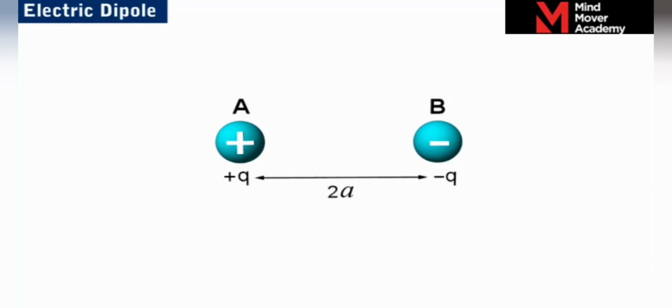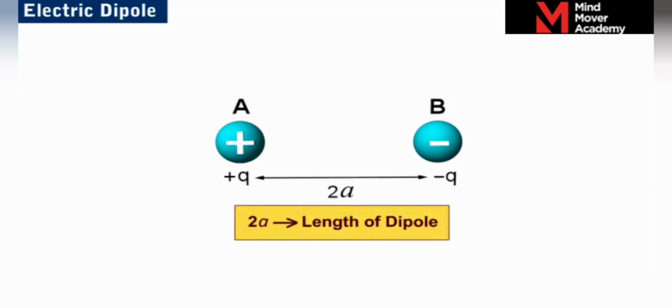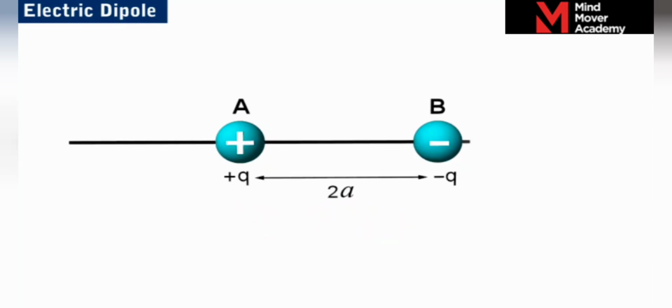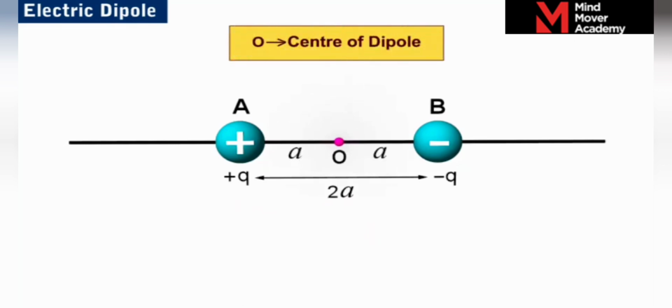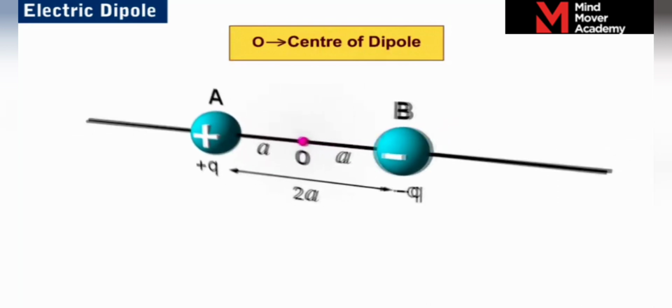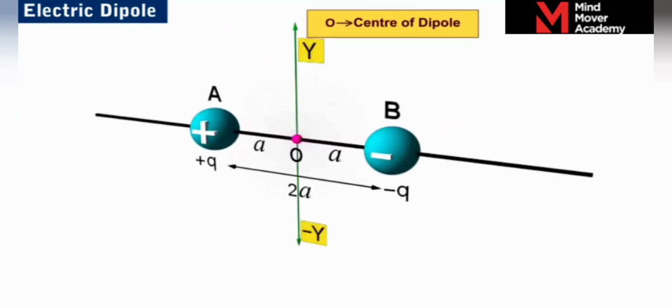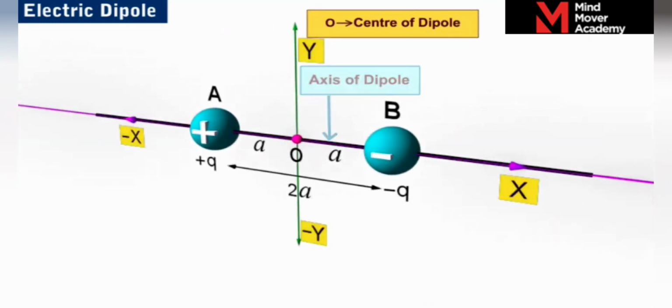Thus, the distance between the charges is referred to as the length of the dipole. For an electric dipole, the midpoint O of the line joining the charges is called the center of the dipole, and the straight line passing through the charges and also through the center is called the axis of the dipole.